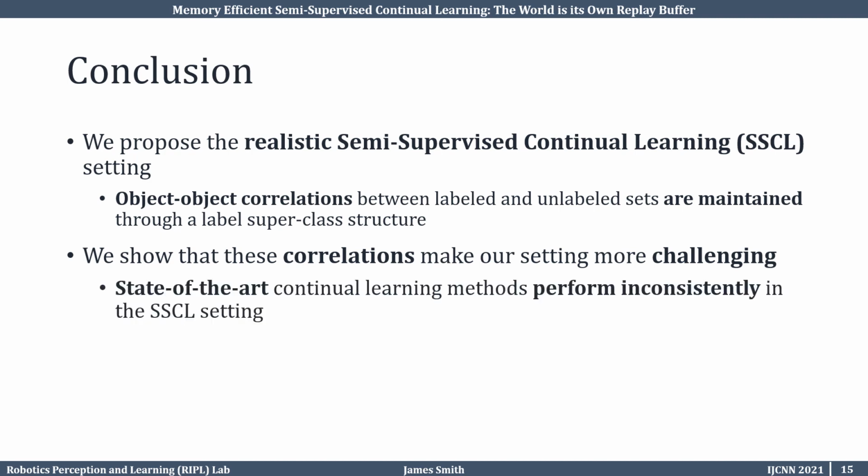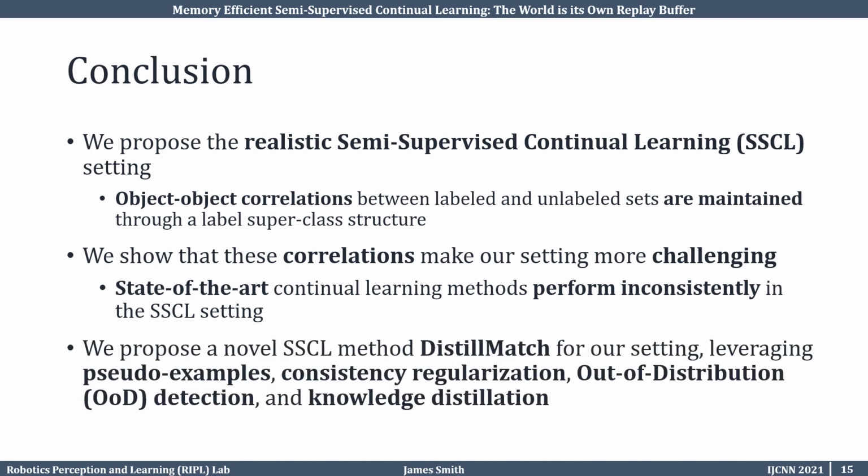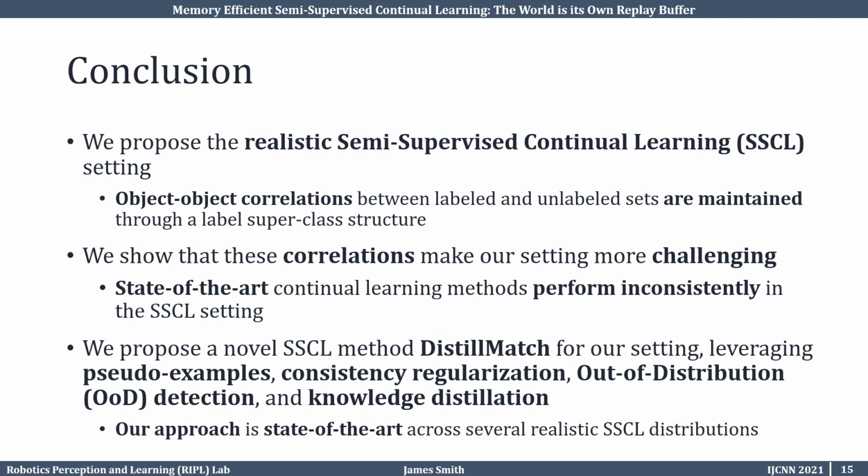State-of-the-art continual learning methods perform inconsistently in the SSCL setting. This motivates us to propose a novel method for the setting, Distill match, which leverages pseudo-examples, consistency regularization, out-of-distribution detection, and knowledge distillation. Our results show that Distill match is state-of-the-art across several realistic semi-supervised continual learning distributions.